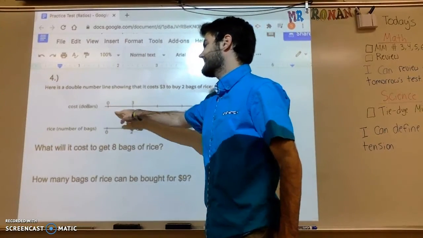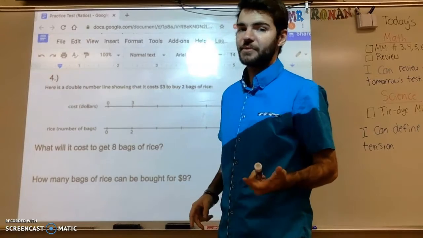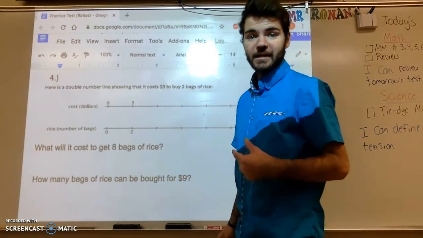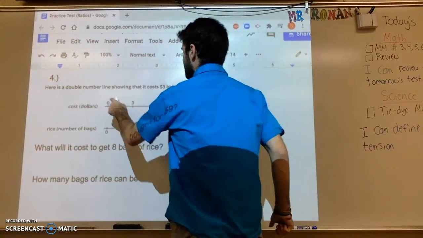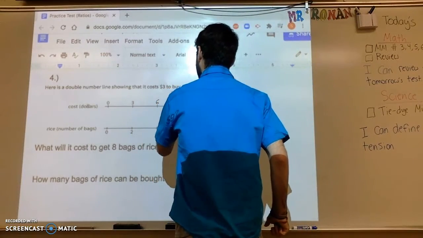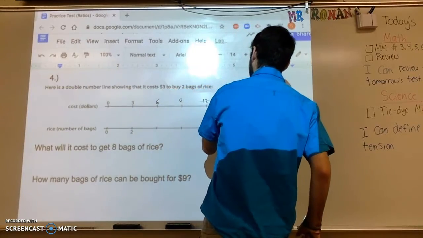What did we add to that 0 to get to a 3? Well, we added 3. So that tells me that at each tick mark, we're going to be going up by 3. We'll add 3 to every tick mark. So it'll be 0, 3, 6, 9, 12, 15.